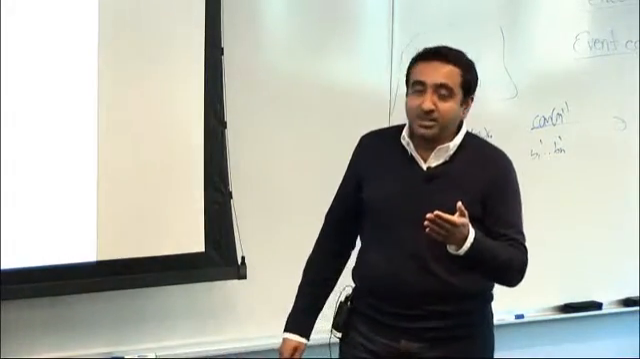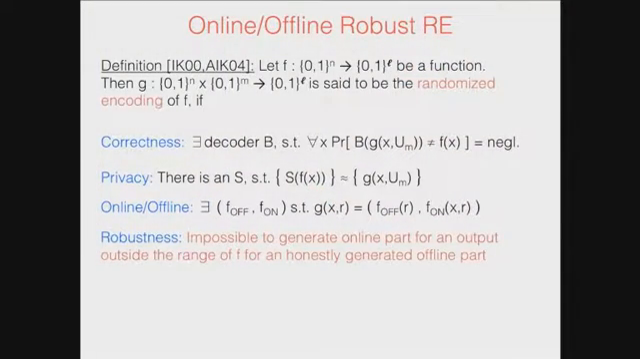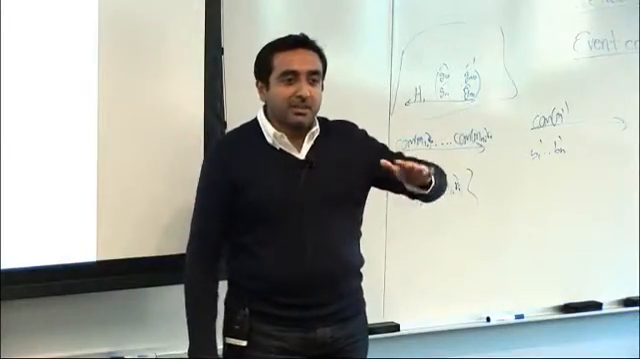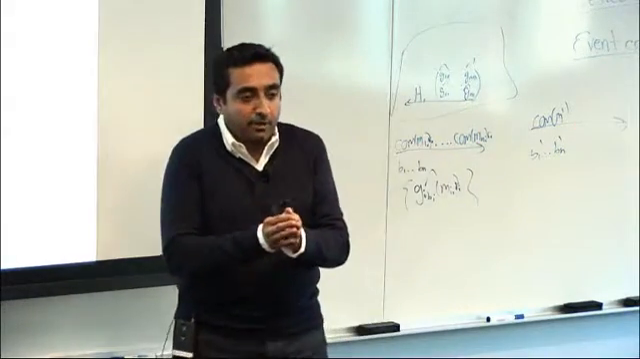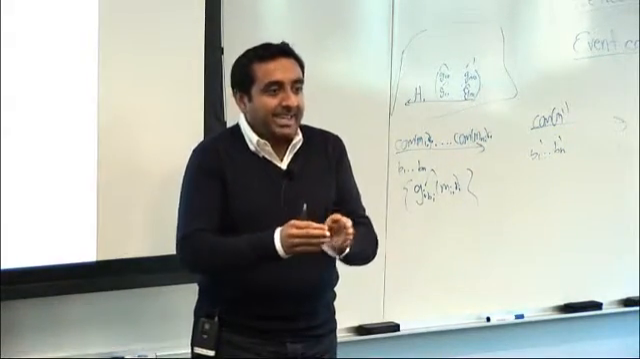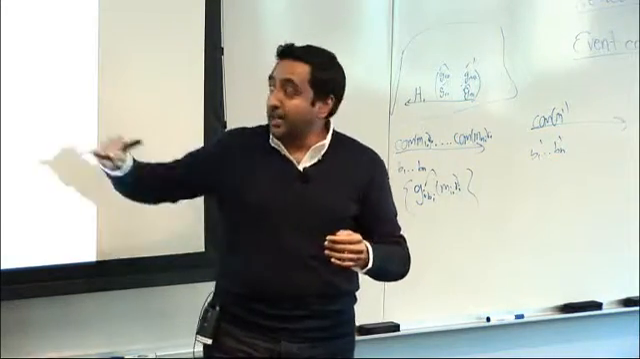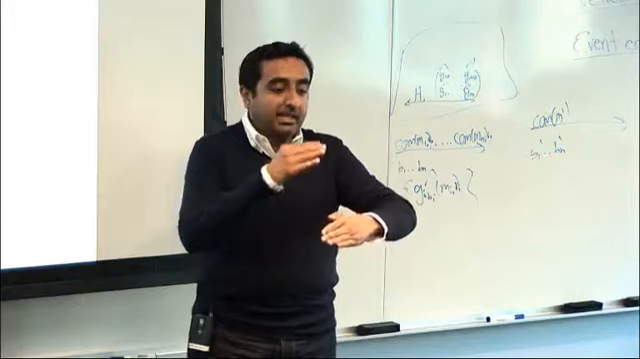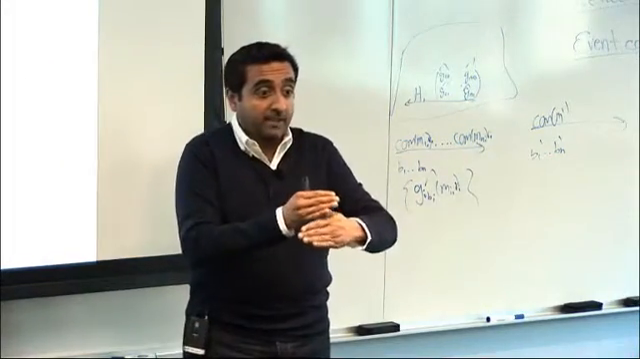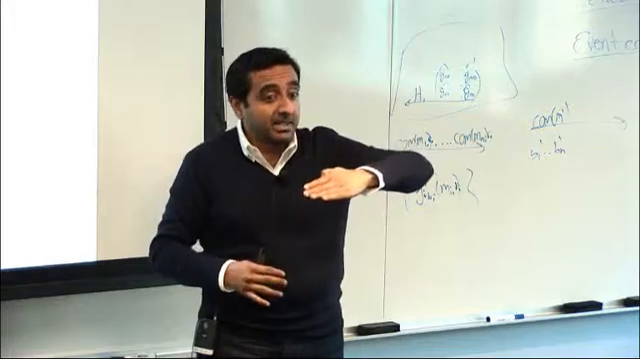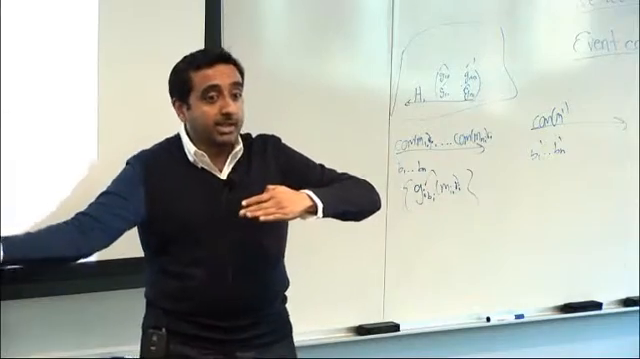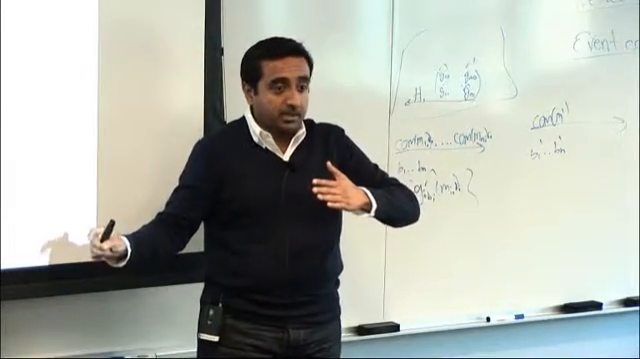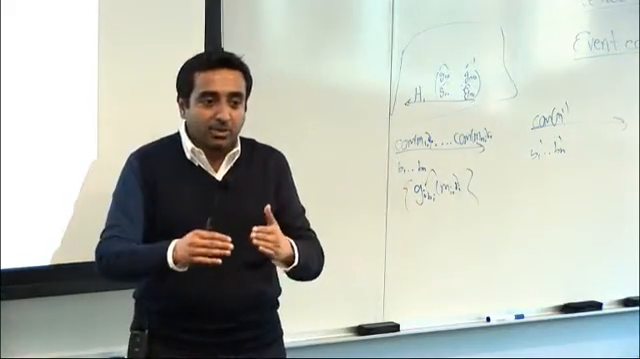Now, I'm going to define a non-trivial property, which I have not formally said here, it's just informally said. I need something known as a robust randomized encoding. This is similar in spirit to robust MPC defined in ICOS. Roughly, this property says the following: no adversary can honestly generate an offline part, meaning give random coins consistent with the honest offline algorithm, and simultaneously give an online part that decodes to something outside the support of f.